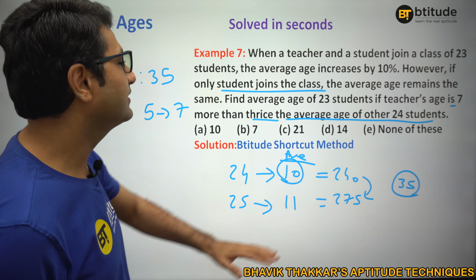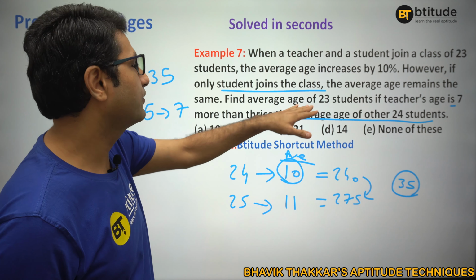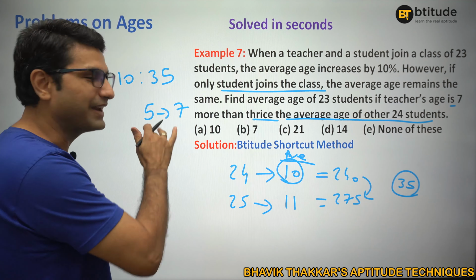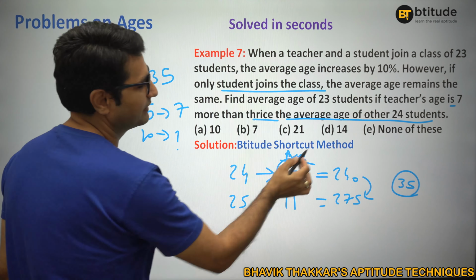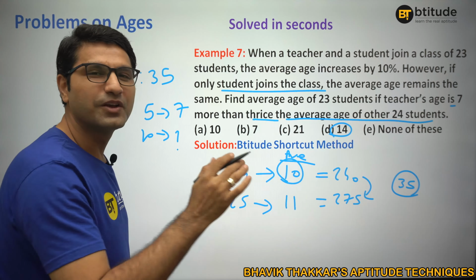Then they are asking, find the average age of 23 students. So in my replica, it is 10, right? If 5 is 7, 10 will be how much? 14. There you go, right? So this would be the replica method.